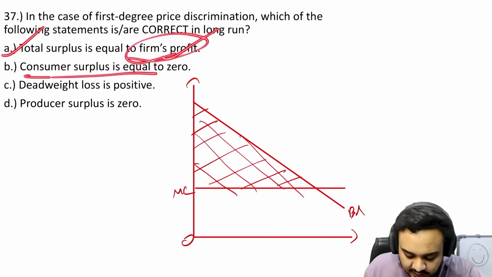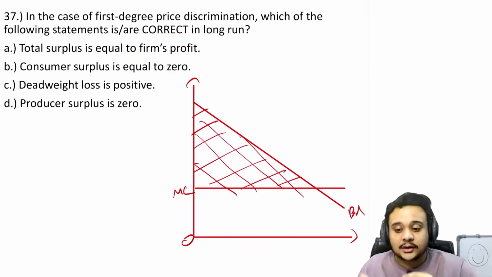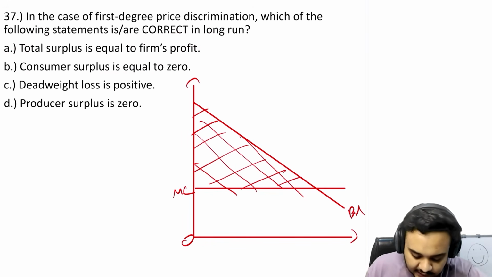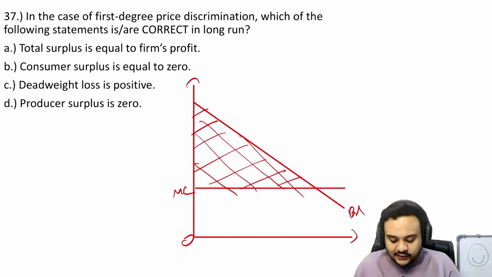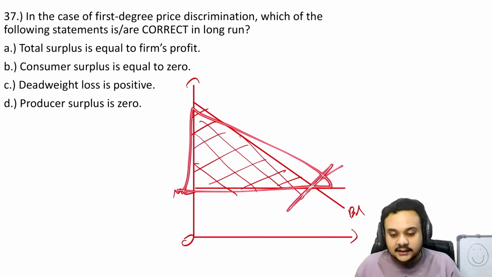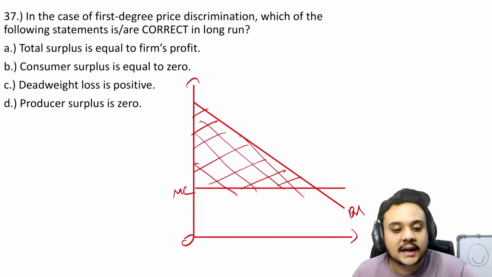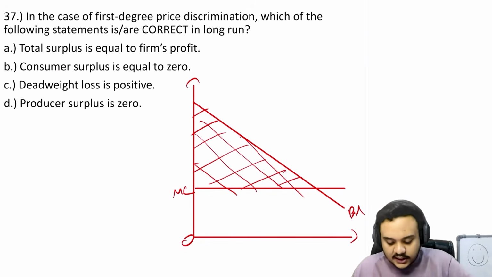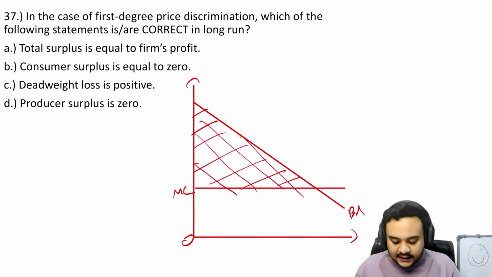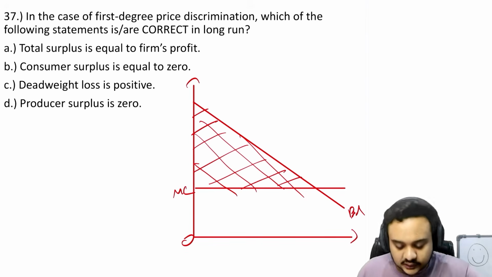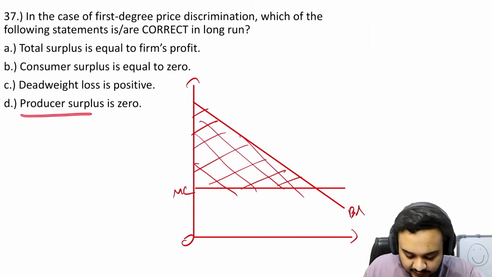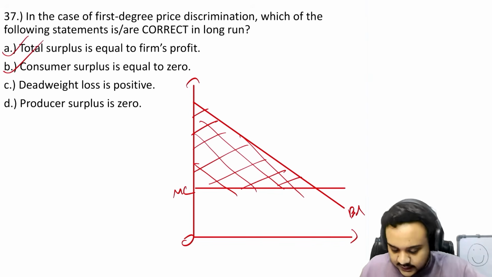So this is correct. Consumer surplus is zero. That is also correct. He is going to extract the entire consumer surplus as his profit. Correct. Dead weight loss is positive. That is absolute nonsense because the entire graph has gone to the producer. There is no dead weight loss, similar to perfect competition here, but the only difference is that here the entire thing is going to the producer. There is no dead weight loss as you can obviously see by the graph, and the producer surplus is zero. Again, absolute nonsense. So these two are the correct options. Very easy question.